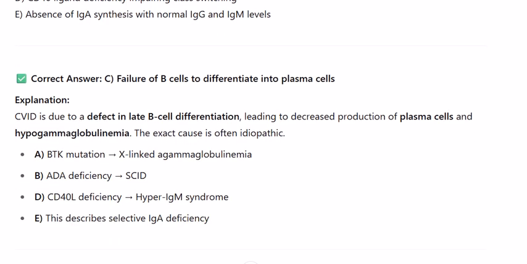Explanation: CVID is due to a defect in late B cell differentiation, leading to decreased production of plasma cells and hypogammaglobulinemia. The exact cause is often idiopathic. A. BTK mutation, X-linked agammaglobulinemia. B. ADA deficiency. D. CD40L deficiency, hyper IgM syndrome. E. This describes selective IgA deficiency.